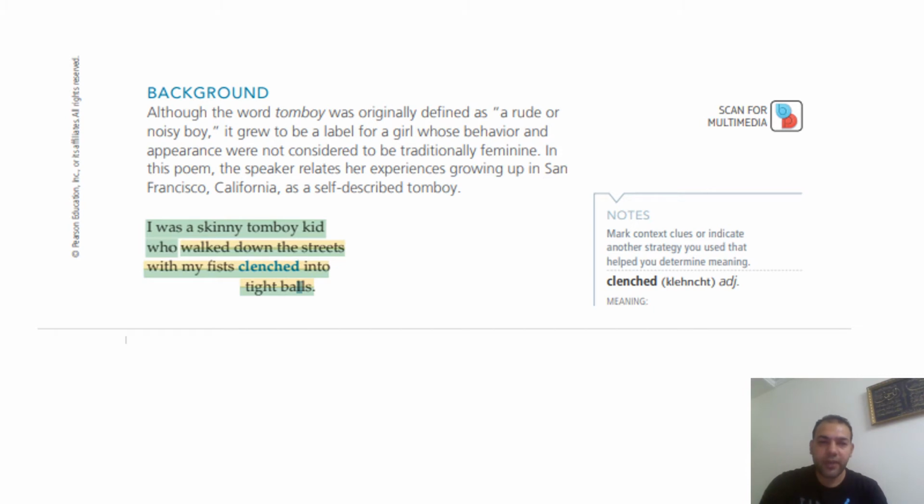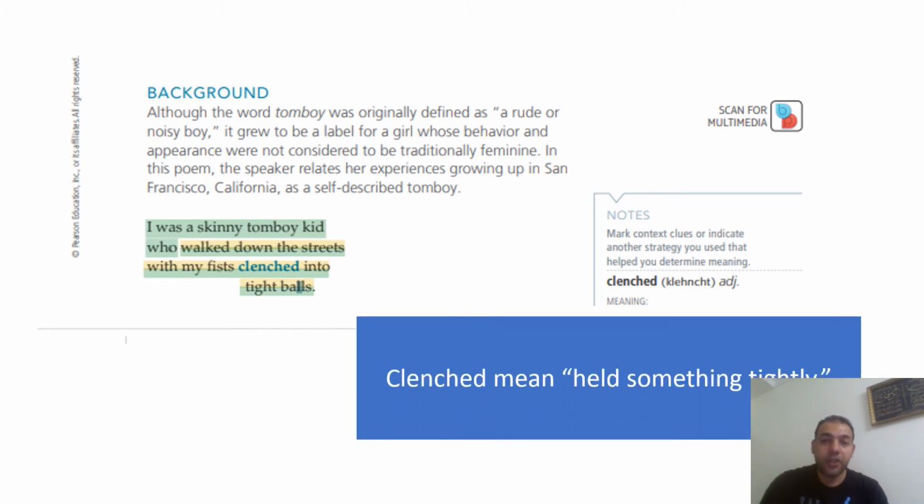I was a skinny tomboy kid who walked down the streets with my fists clenched into tight balls. So it means that she used to hold the tight balls with her fists, okay? So you have here clenched means held something tightly.